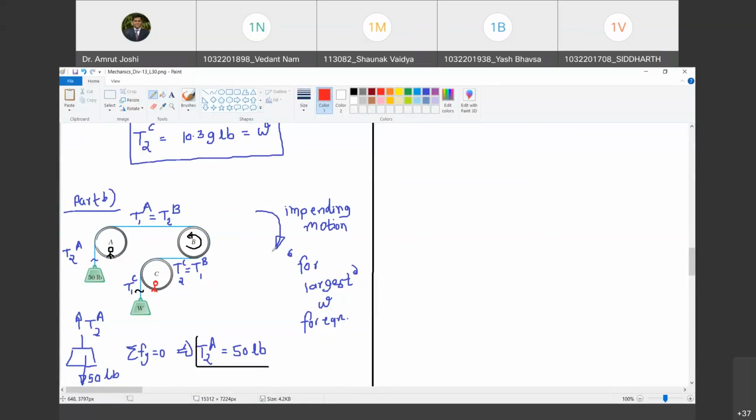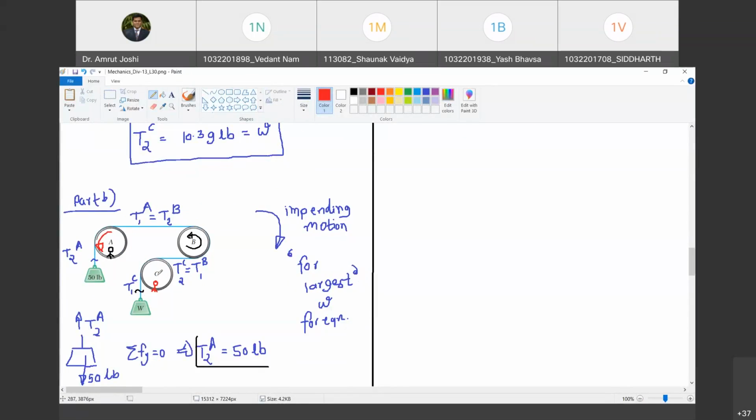Impending motion is in this direction. Are you with me? Yes, sir. So therefore, the belt is moving in clockwise direction, and therefore we were right. The frictional force is in this direction. Happy? Yes, sir.